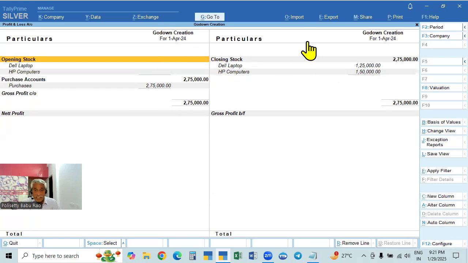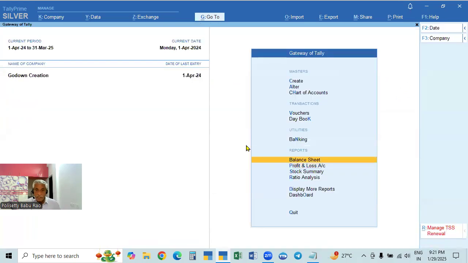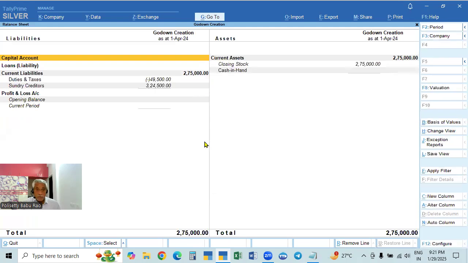In closing stock, the details of the items will be shown, but purchases and sales will be shown in total. Purchases total 275, only the taxable value, not GST. GST will be separate. Closing stock will be the total purchases, 125, 150, 270, so it will show the details. And if you go to the balance sheet, it will show the purchase. We purchased on credit, so sundry creditors, and we paid tax, which will be taken as input tax credit. The net amount is 275. Everything is in stock. Closing stock is 275.